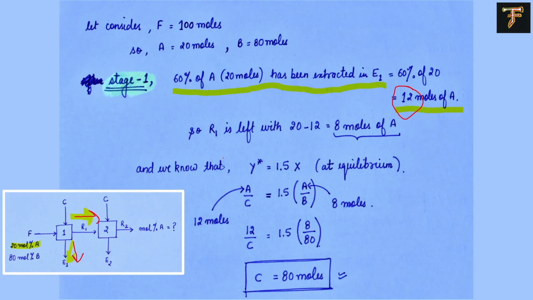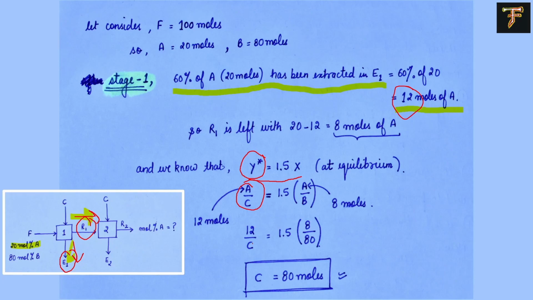Now we have to find the solvent amount, and these two conditions R1 and E1 are in equilibrium to each other. So what it means is that Y star is equal to 1.5x. Y star is the ratio in the extract phase, and the extract phase has either A or C, so it will be A by C. Whereas 1.5x represents A by B, the raffinate side, which is A plus B. So when we solve this equation, we know A has been extracted 12 moles and the remaining 8 moles will be left on this side.